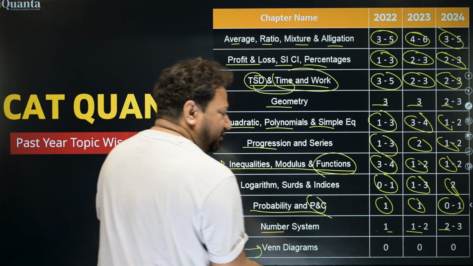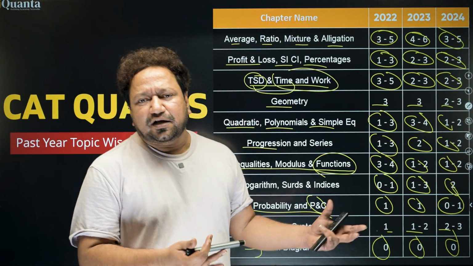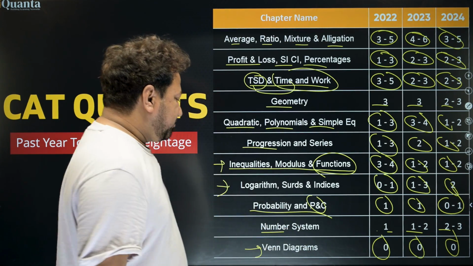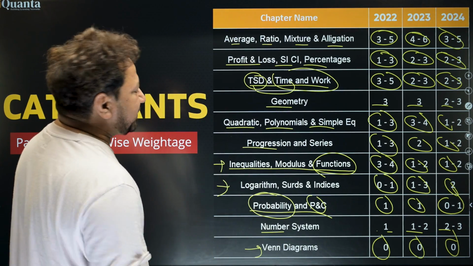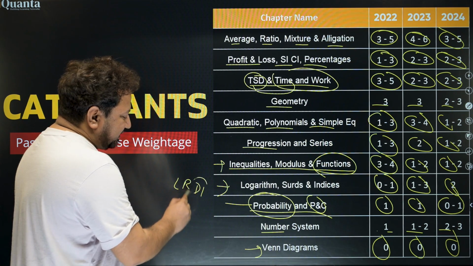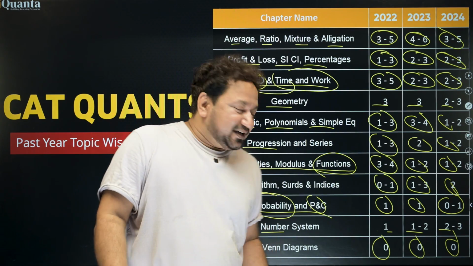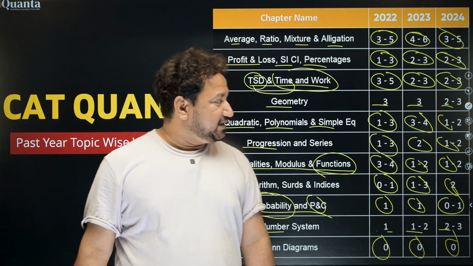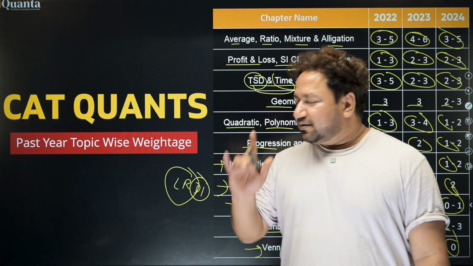Venn diagrams, they did not ask anything, but they can ask through sets, though there won't be a Venn diagram question totally. That will come under LRDI. By the way, I told you probability is not asked in quant, but in LRDI there was a set in which they asked probability. So LRDI also has quant based puzzles. If it skips quant, it will go into quant based puzzles. So that is why now you know what is important and what is not.